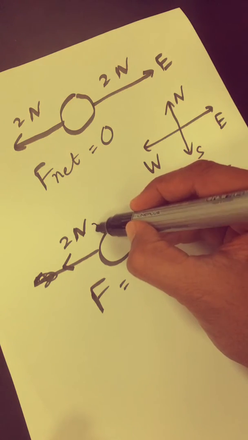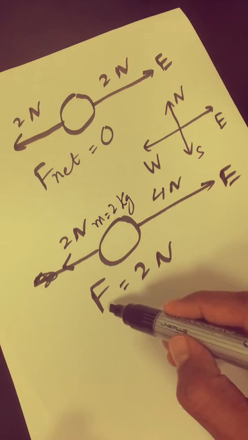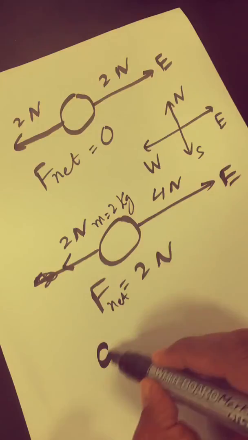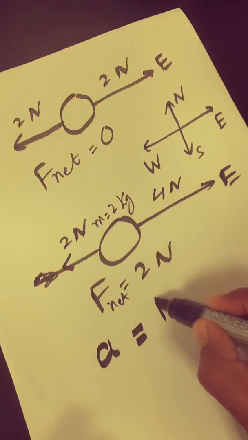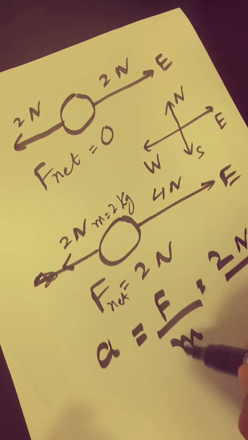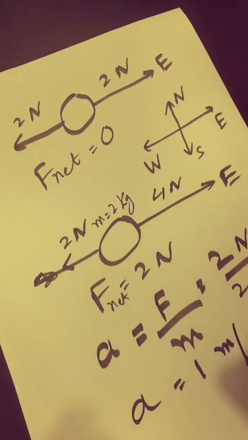Suppose this object's mass is 2 kg. What is the net force? 2 Newton. So how much acceleration will be produced here? You will use this simple equation: a equals F over m. What is F? 2 Newton. What is m? 2 kg. So the acceleration will be equal to 1 meter per second squared.